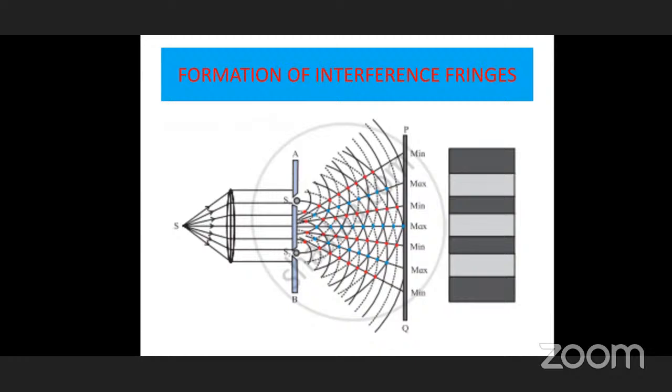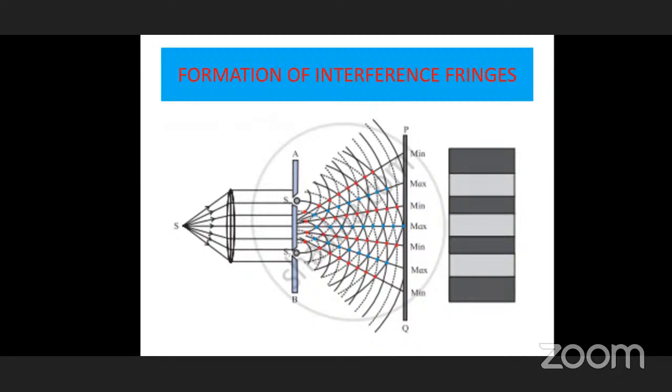We are writing on this PQ. What does it mean? Minimum means dark band, a dark fringe forms. Maximum, where the points are joined in blue, as shown in the diagram. You see carefully, blue colored dots are placed at maximum and red colored dots placed for minimum. Where is the red color? One crest and another trough. When these two join, crest and trough, dotted line and dark line joining.